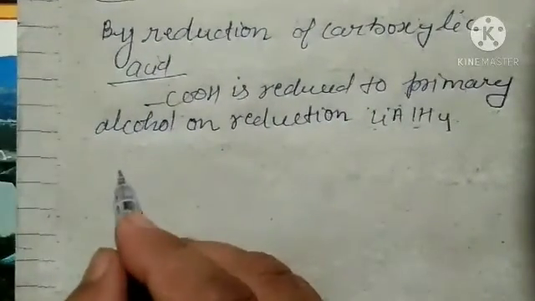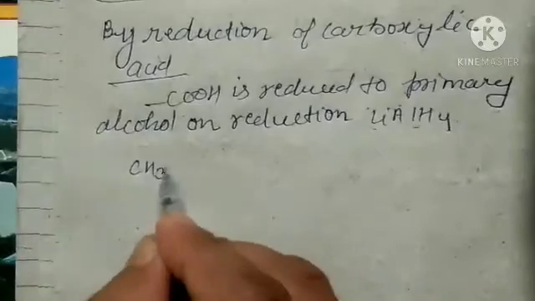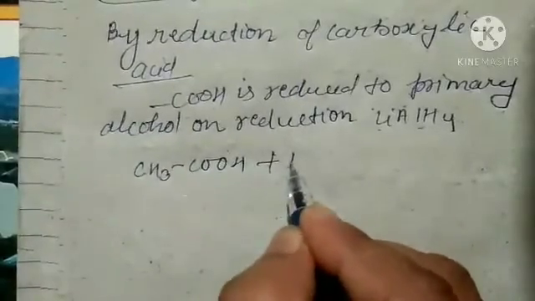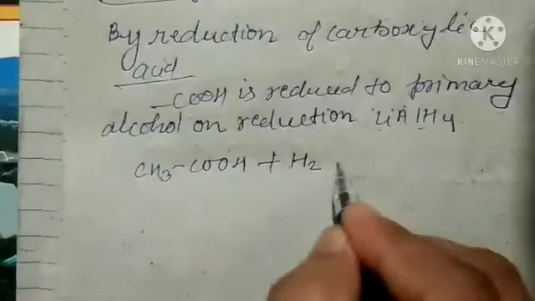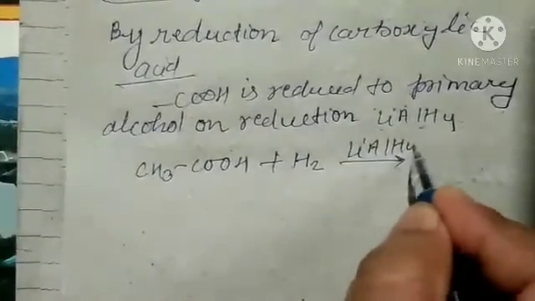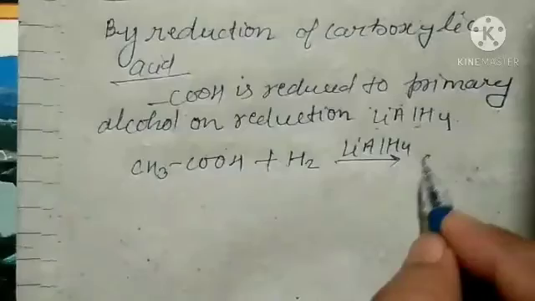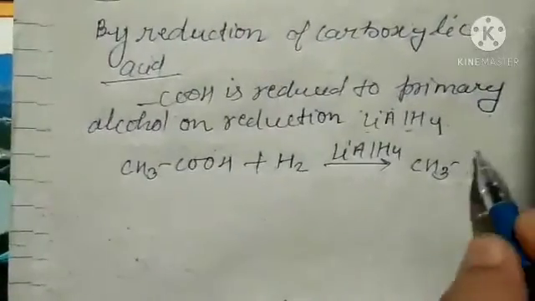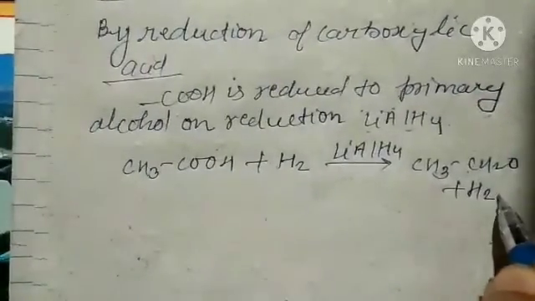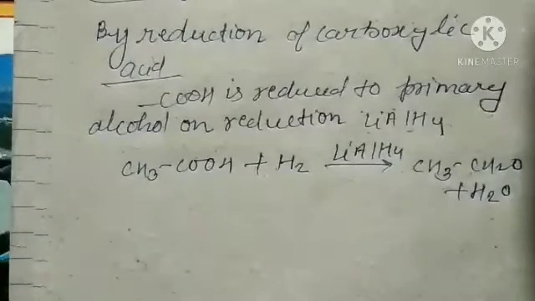Here we can write acid, and on reduction means H2 will be added. We have used lithium aluminum hydride, and what we will get? Primary alcohol, and here H2O. Okay students, so these are there.